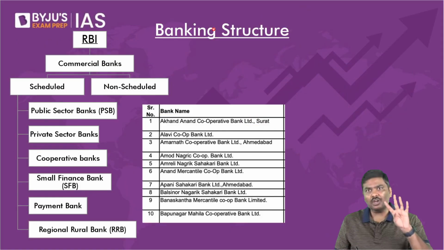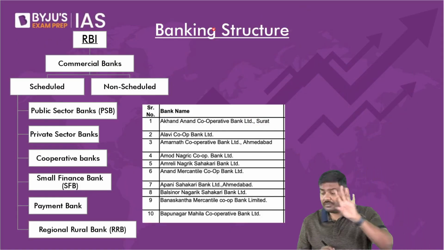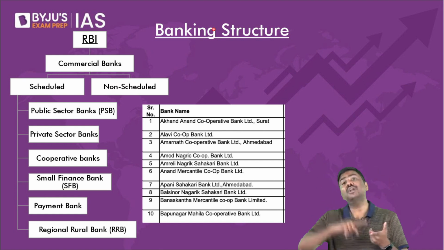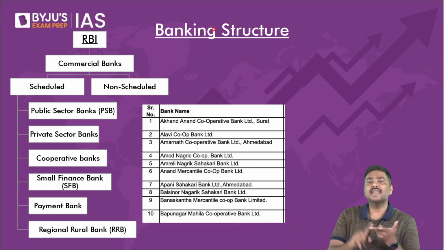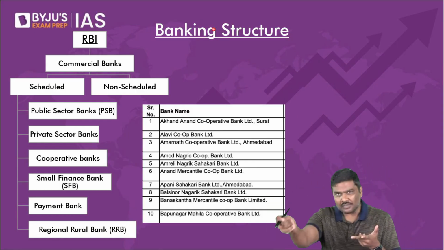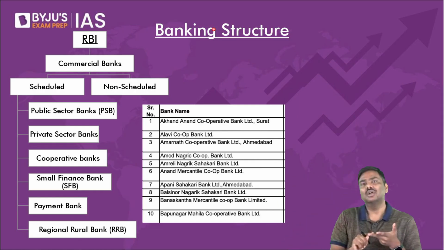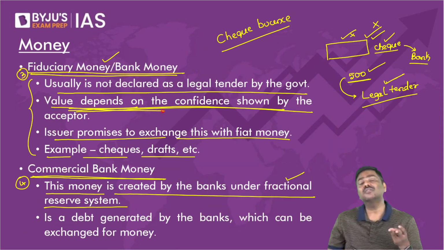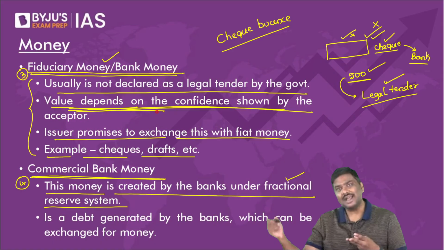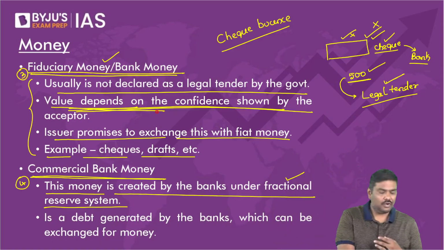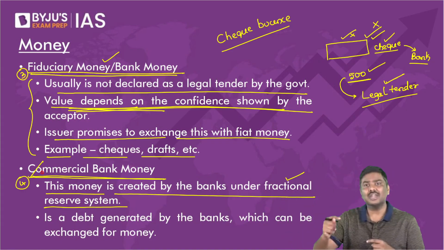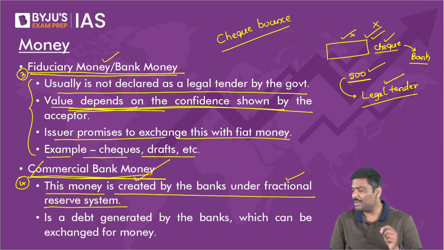So we have discussed 4 types of money here. One is commodity money, where the commodity itself is used in the form of money. Second is fiat money, where through the order of the government, money is given value. Third is bank money or fiduciary money, where the value of the money depends on the acceptor, and these are issued by the banks. And the fourth, commercial bank money, where credit creation happens by the banking sector.